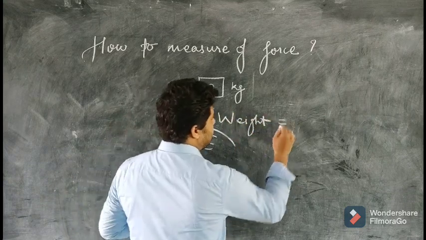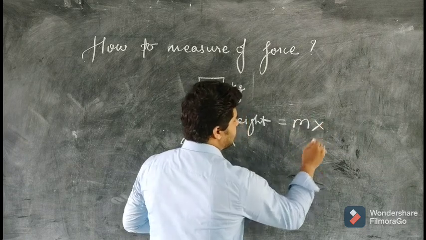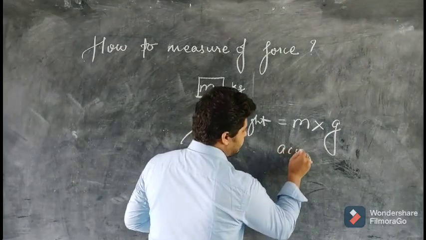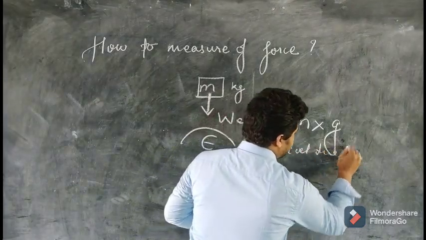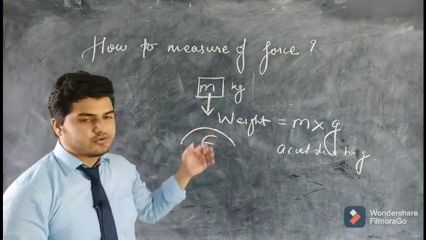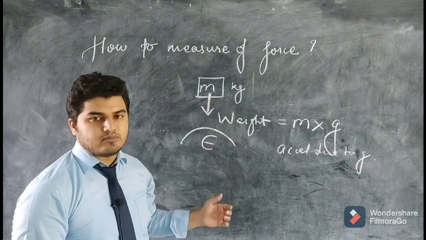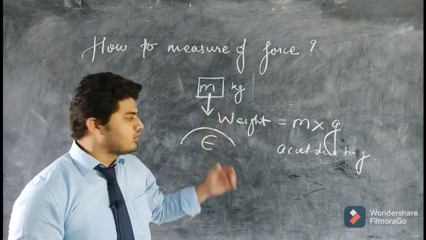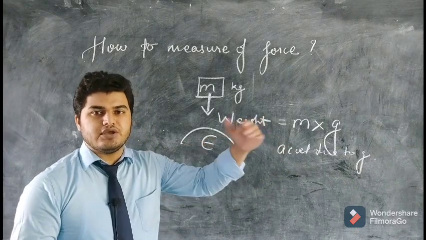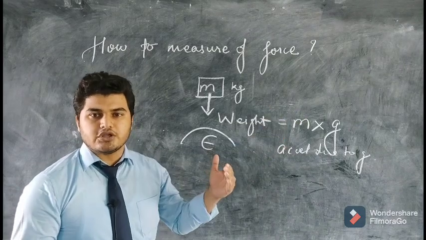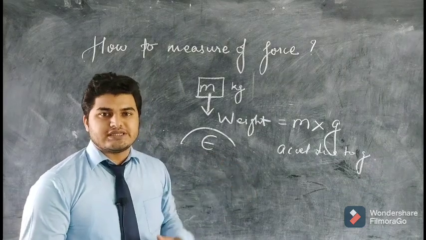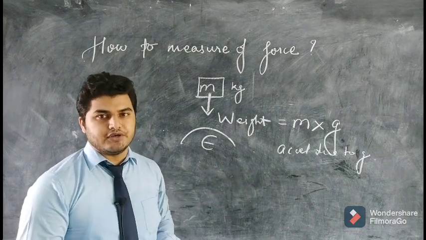The weight of the block is calculated by mass multiplied by g, where g is acceleration due to gravity. This means that if a block is allowed to fall down only due to gravity, then during that motion the acceleration produced in the block will be the acceleration due to gravity. Acceleration is change in velocity with respect to time. Velocity is just like speed; it is the vector form of speed.